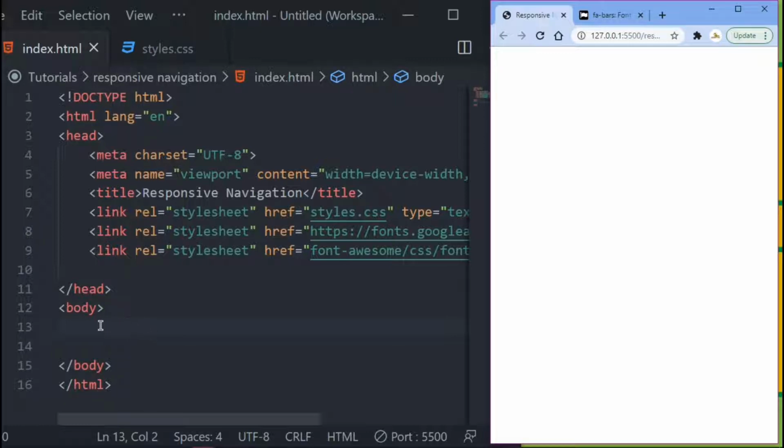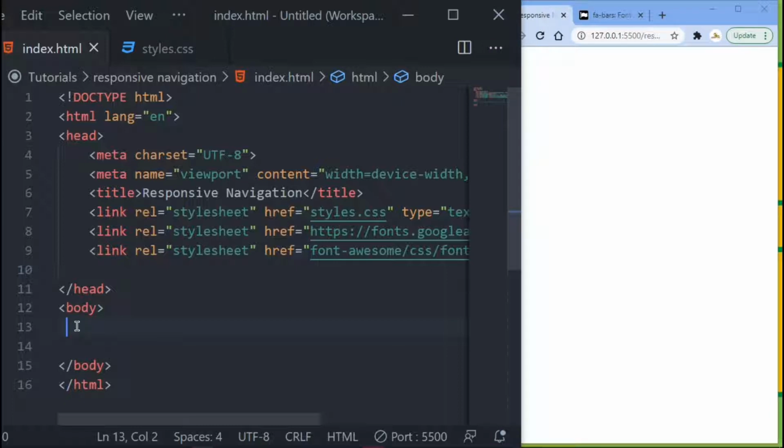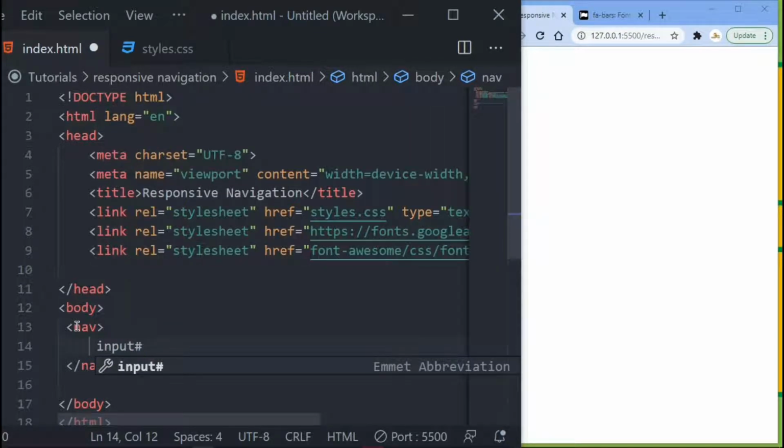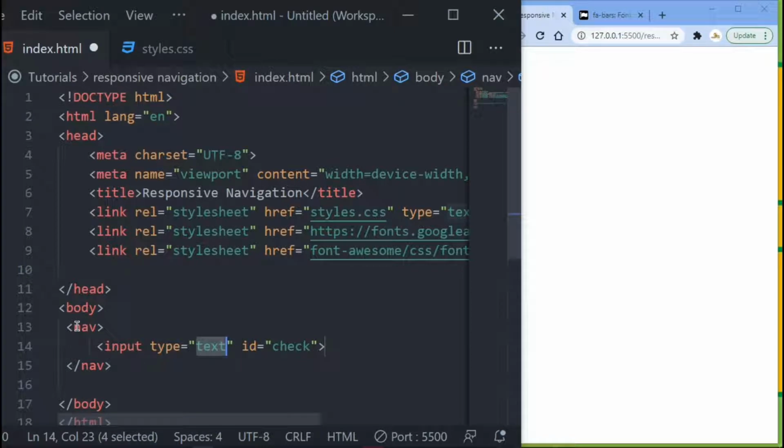I want to come into my HTML, and the first thing I want to add is a nav. Just type nav there and press tab, and inside this nav I want to add an input. I want to give it an ID of check, right? And then the type I'm going to give as a checkbox, right? You give it right there.